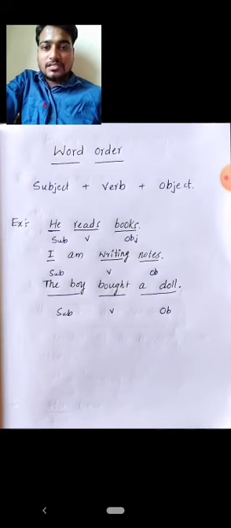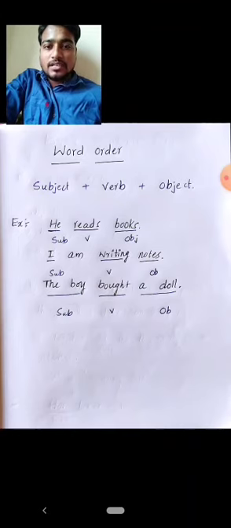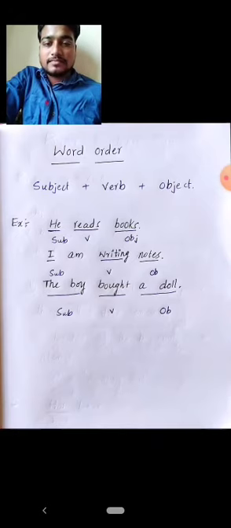In the third example, the boy bought a doll, the boy is the subject, bought is the verb, a doll is the object. So every sentence here has the same structure, that is subject plus verb plus object. So this is the word order in a sentence.